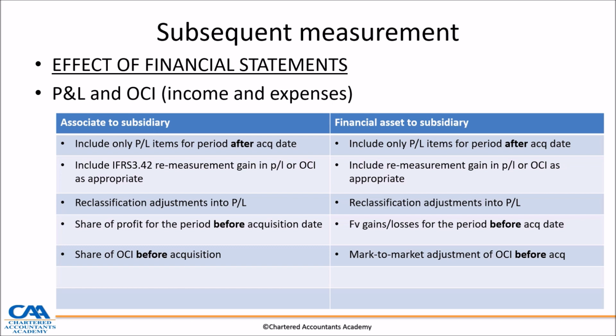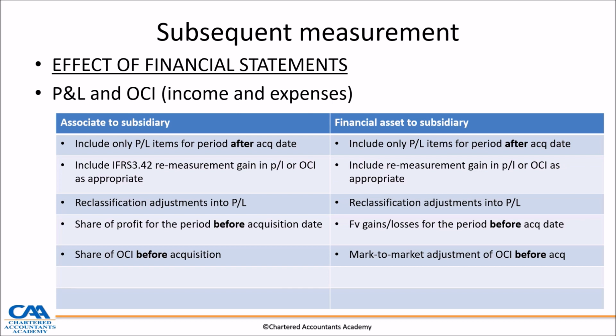So if we have an investment which was an associate, with a reporting date of 31 December, and we got control on 1 July, it means that the subsidiary starts on 1 July to 31 December. So for that period, we are accounting for the whole revenue and expenses of the subsidiary as if they are ours.